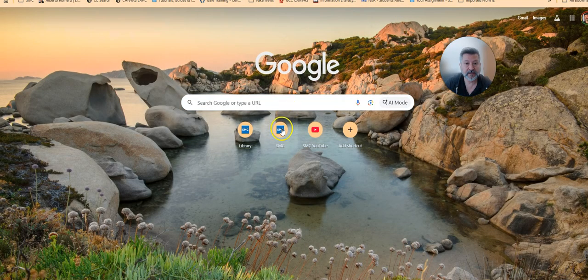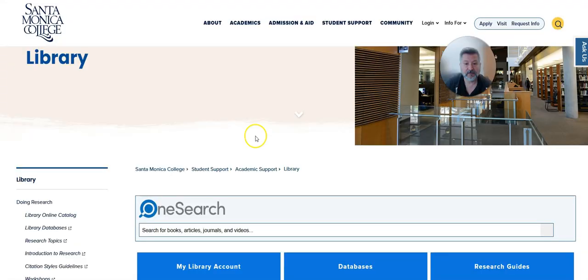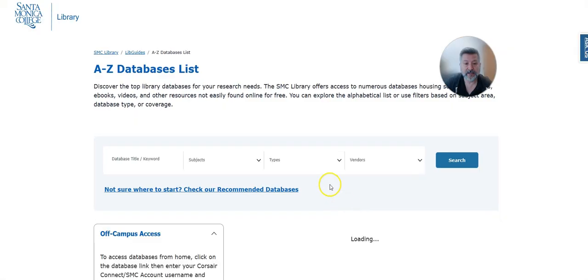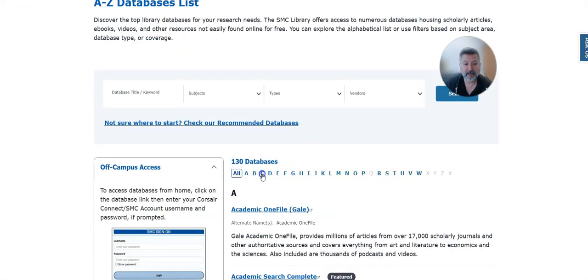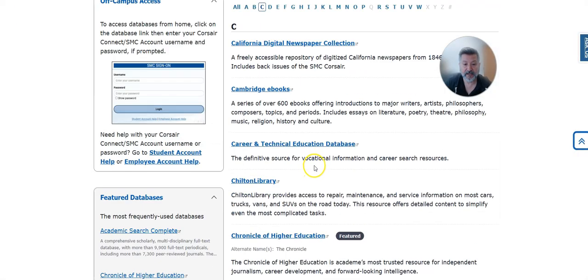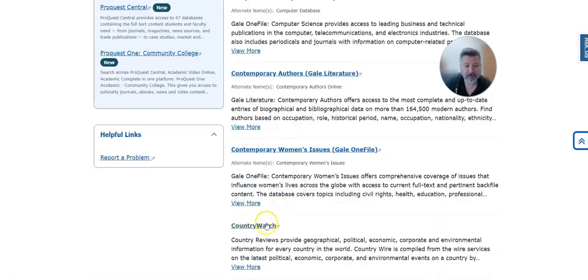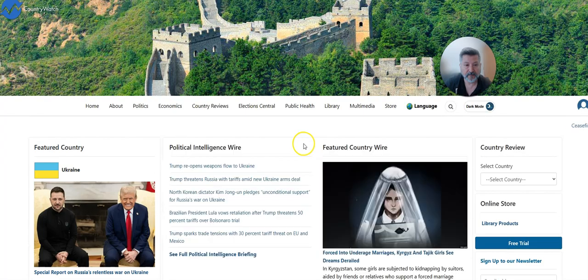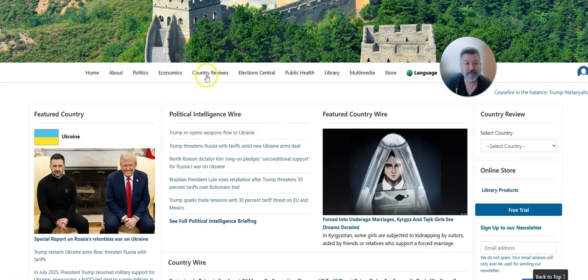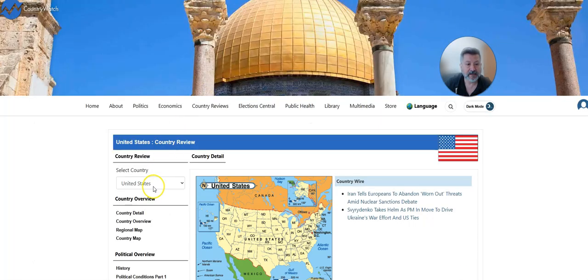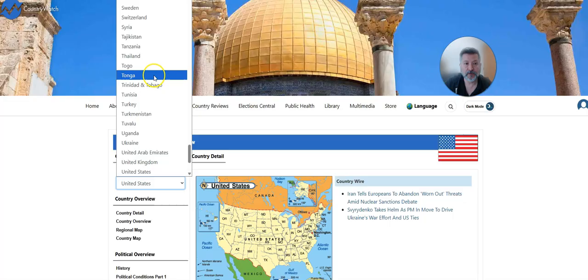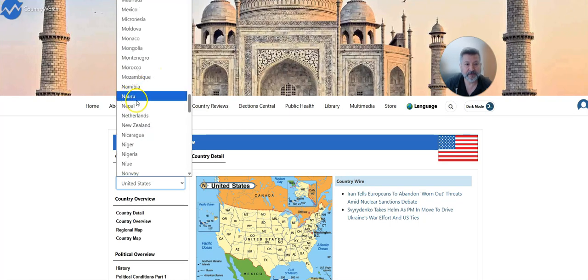We're just going to go to the library's website. From here, go to database, C for CountryWatch. I showed this in class today, and select CountryWatch. And then from here, you're going to select Country Reviews, and then select the country that you will be filling out the worksheet for. Any country is fine.